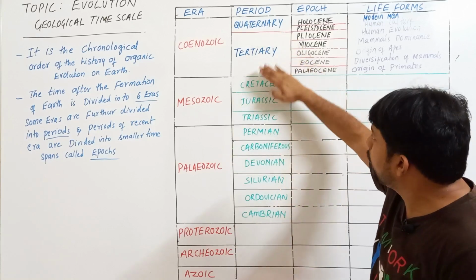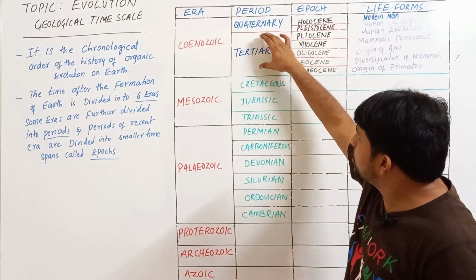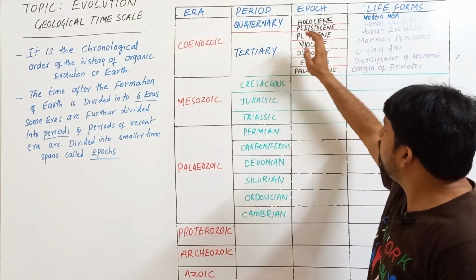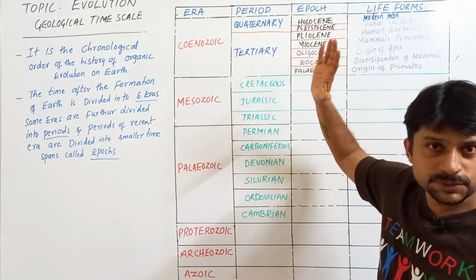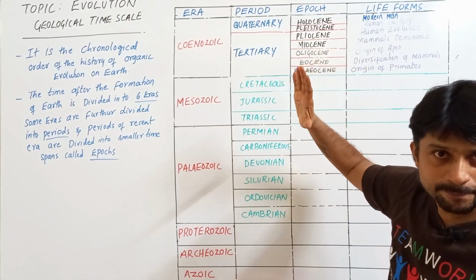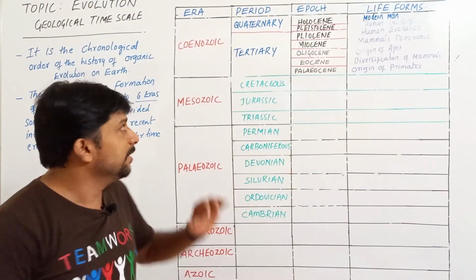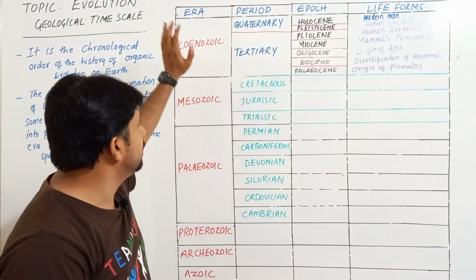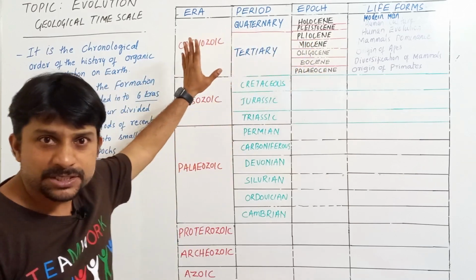You can see there are different periods, and the periods of the recent era are divided into several epochs. So this is your geological time scale. In chronological order, remember: eras are divided into periods, and the recent era will have epochs. Remember this point carefully.